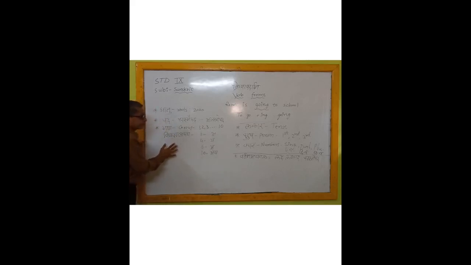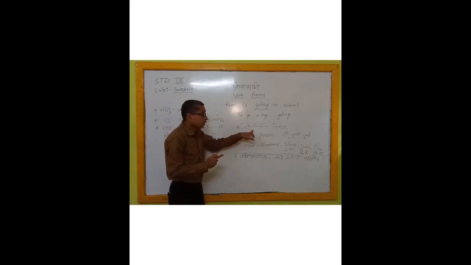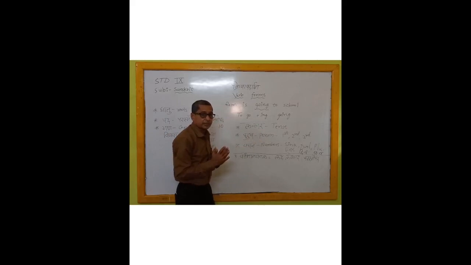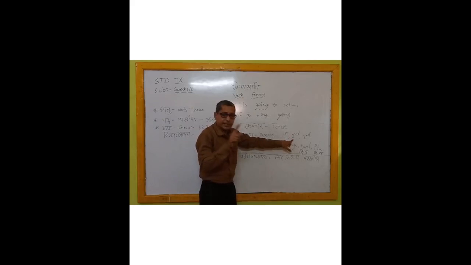After this, we have to learn lakar. Lakar means tenses. Then in verb form, the purush. Purush means person: first person, second person, and third person.